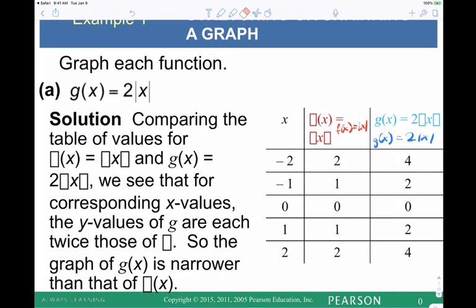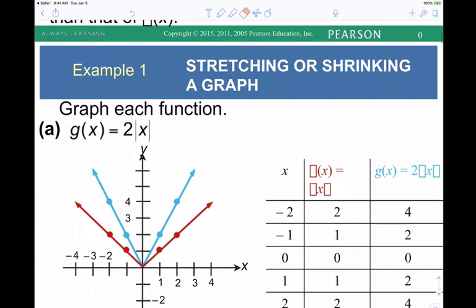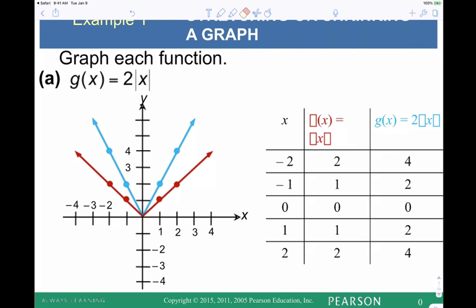So if we were to plot these points, the red versus the blue, notice, the red is the original, the blue is the new. You said shrink, right? That's why I say... So this is all about...